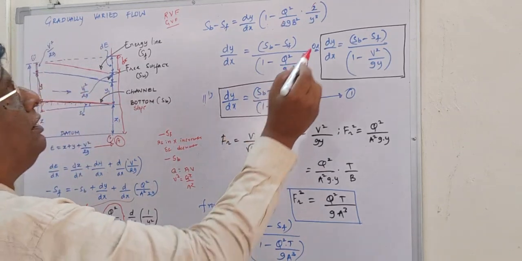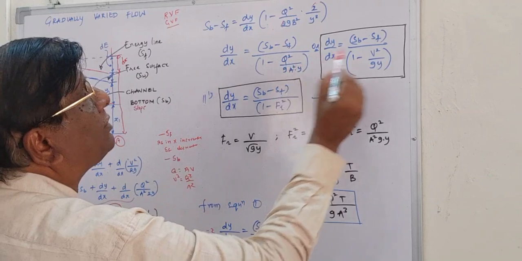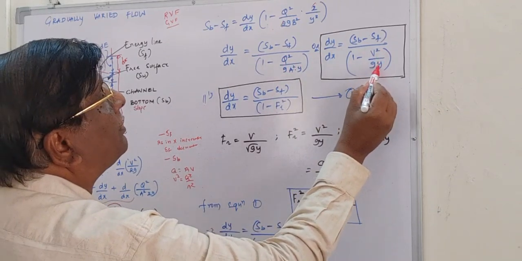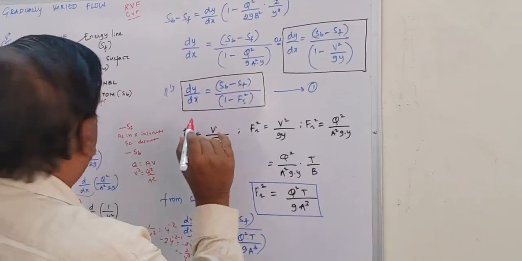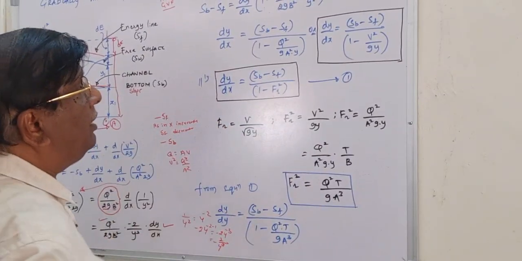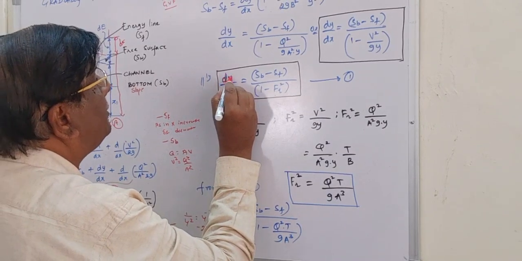So dy by dx is SB minus SF divided by 1 minus q square by a square, which is equal to v square divided by gy.